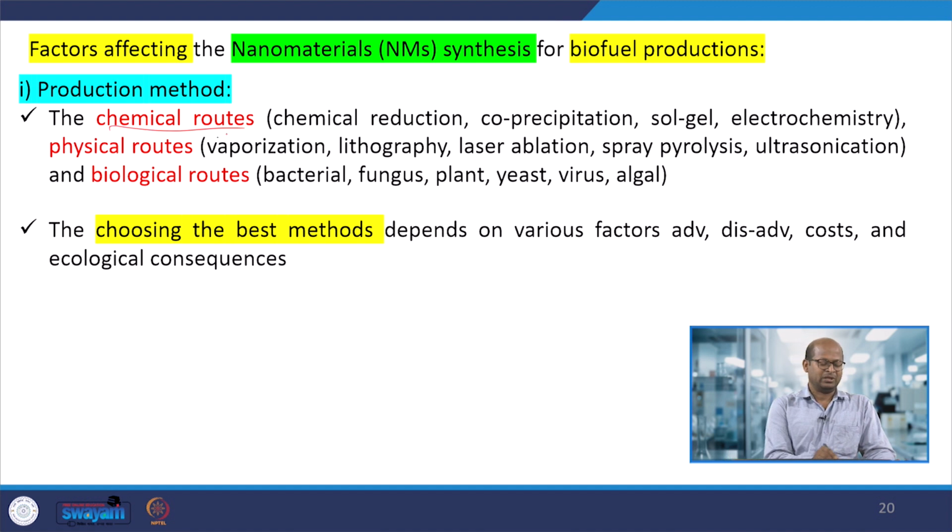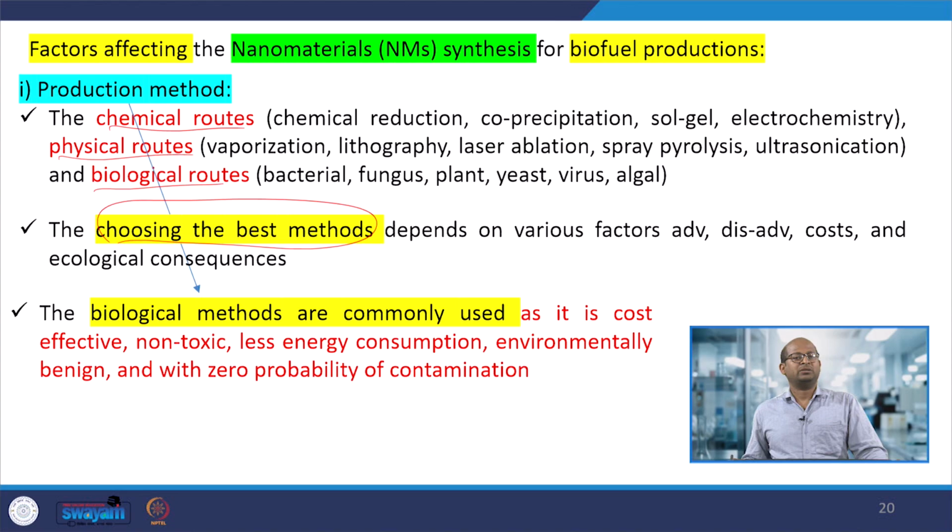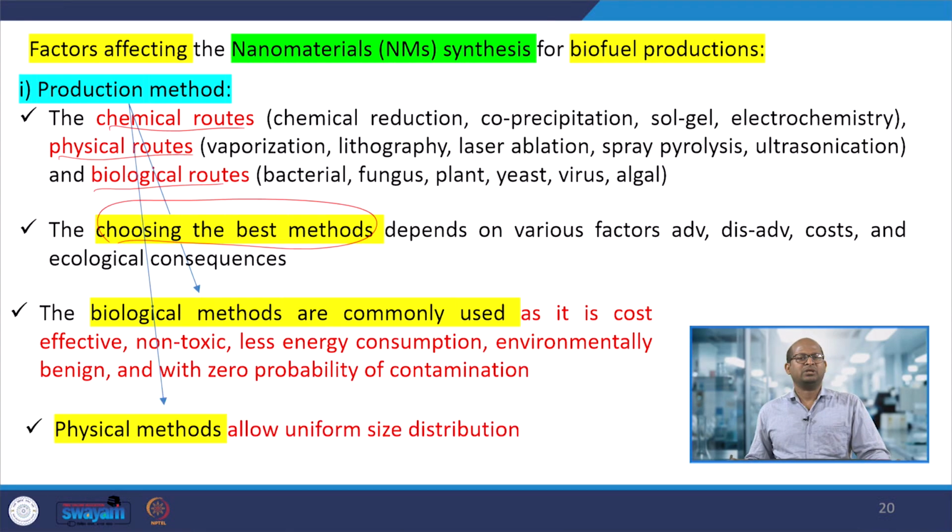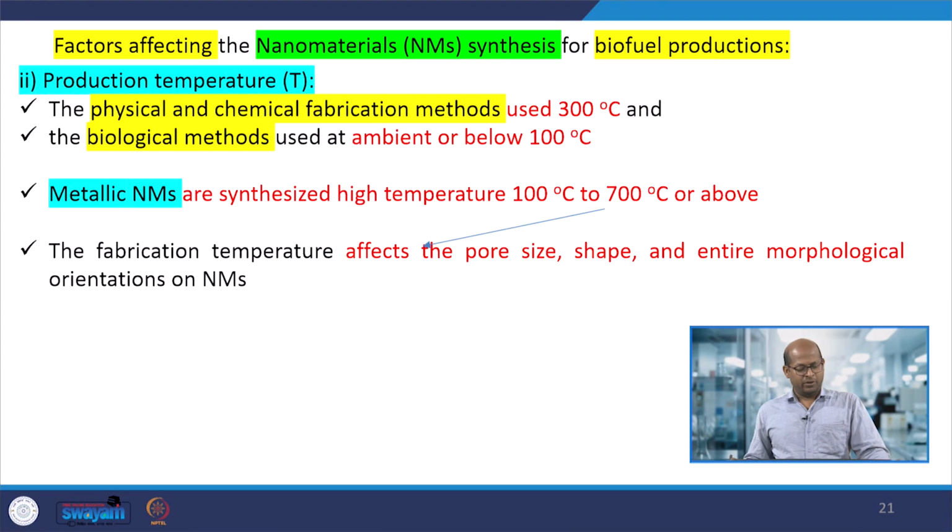So here are chemical routes, physical routes, biological routes; any route we can follow for the production of nanomaterials. In most cases the biochemical or biological process is chosen, as it is most commonly used, and it is much more effective. Okay, so production temperature also, as I said: the nanomaterials may be produced at high temperature or at low temperature.